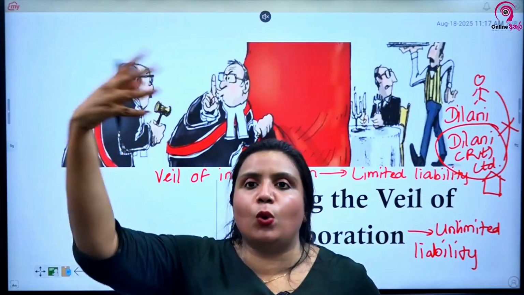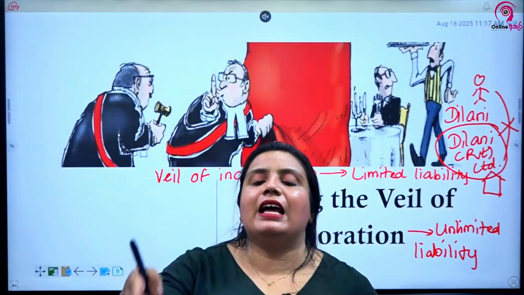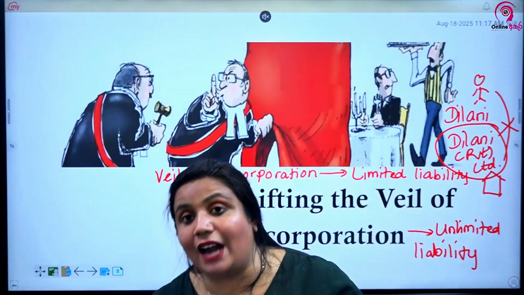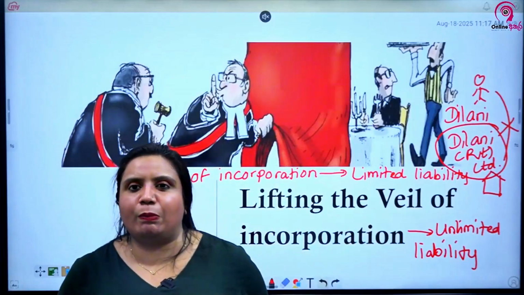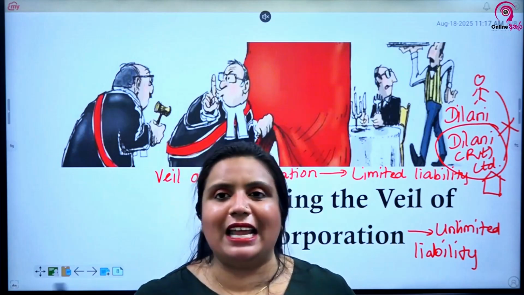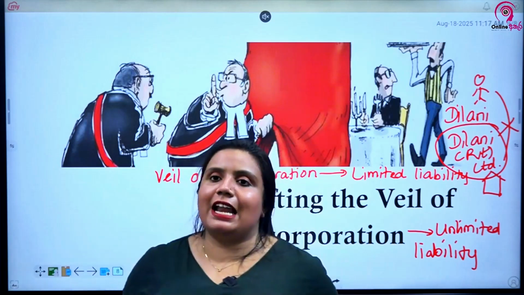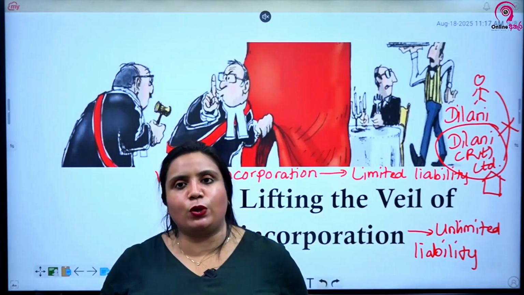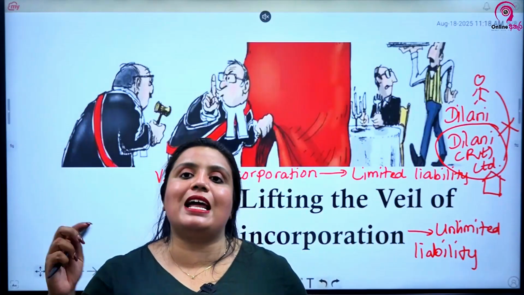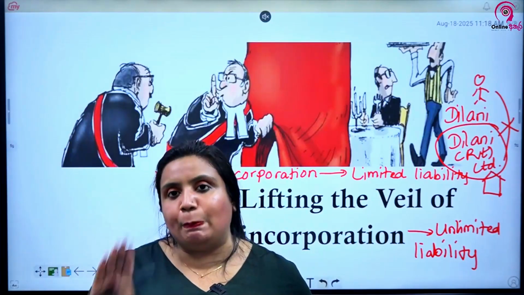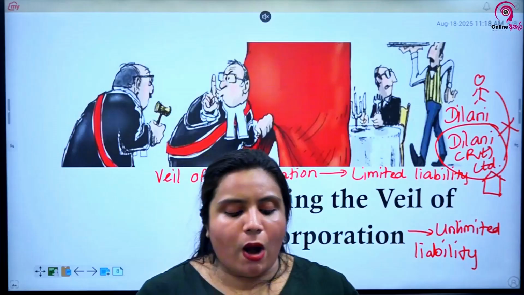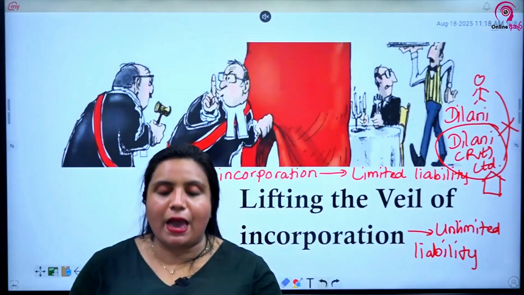Usually you look at the owners, the origin of the owners, and thereby find the ownership or the original country of the particular company. For that purpose also the corporate veil can be lifted, not particularly for an illegal purpose. In that situation, to find the nationality, or the statutes applicable to a particular company, the corporate veil can be lifted. Legislation sometimes lifts the veil in requiring holding and subsidiary companies to prepare group accounts.